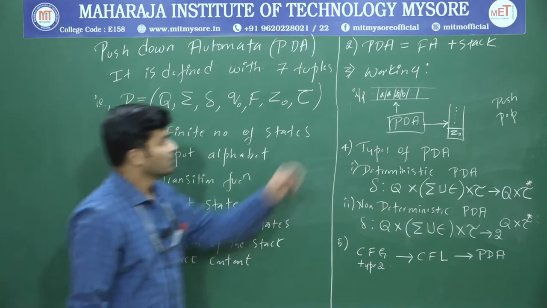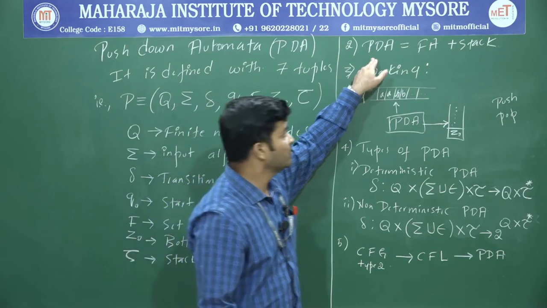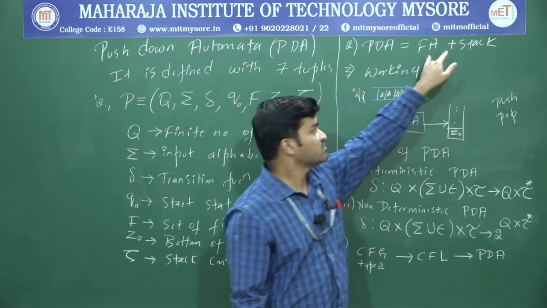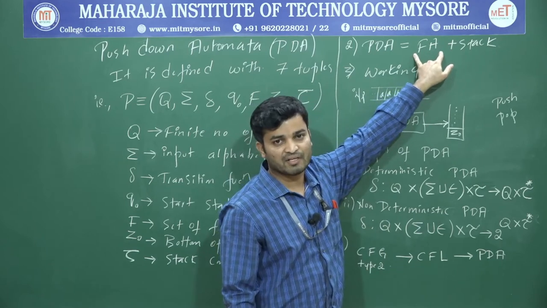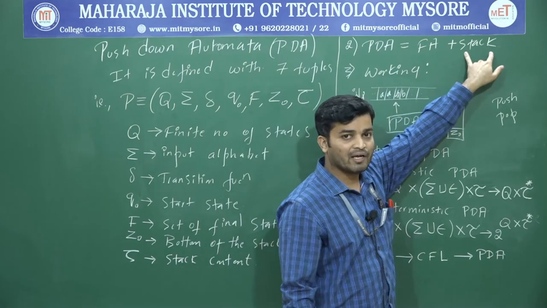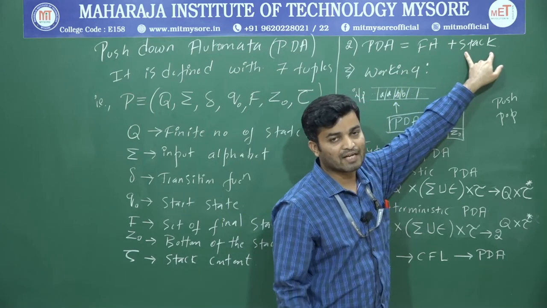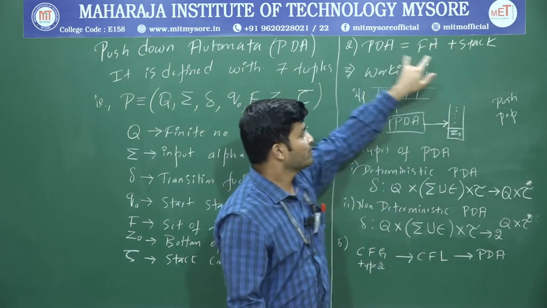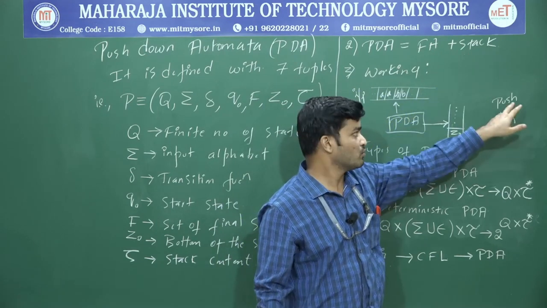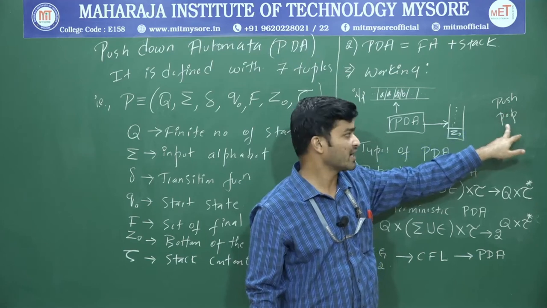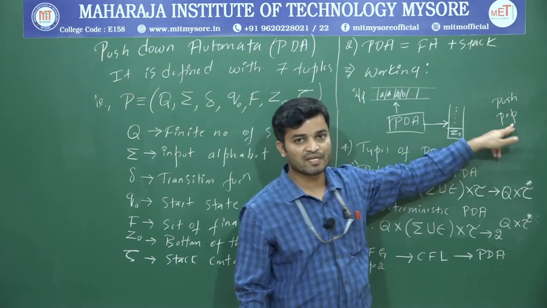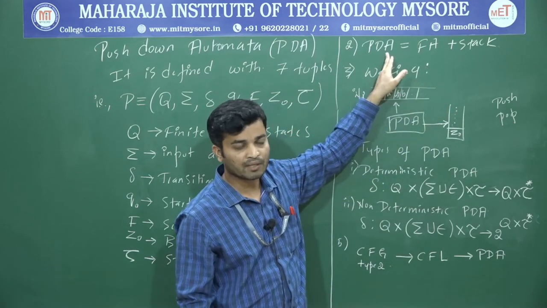Your PDA is actually a finite automata with a stack, that's it. This is just like a DFA or NFA or epsilon NFA, but along with the finite automata, if you take a stack, that becomes your PDA. Whenever there is a stack, it performs 2 main operations. The first one is the push operation, the second one is the pop operation. These 2 operations are performed while designing your PDA, push down automata.